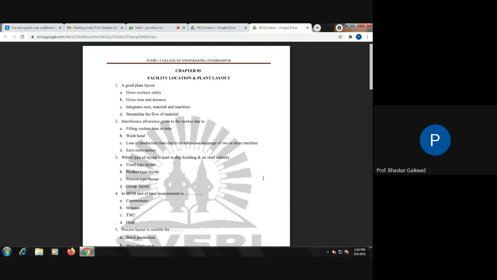Under such situations, we arrange the manufacturing facility around the product, so it is called a fixed layout. The answer to question three is the fixed type of layout.